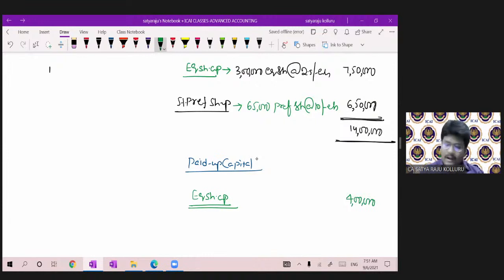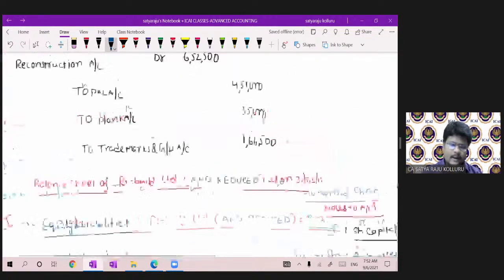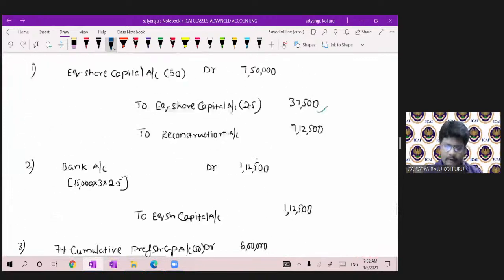4 lakhs means 1,60,000 equity shares. So, 1,60,000 equity shares at the rate of 2.5 each, which is 4 lakhs. Next, coming to 5% preference share capital. So let us calculate the 5% preference share capital.